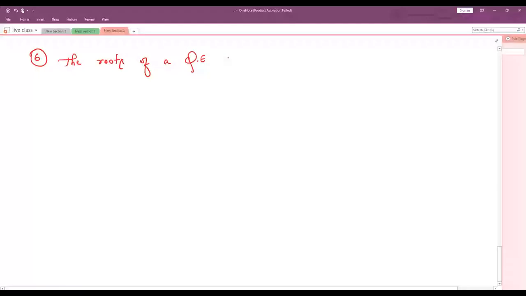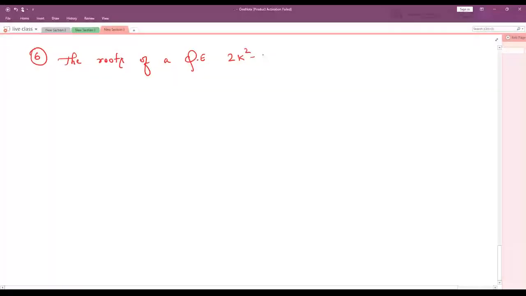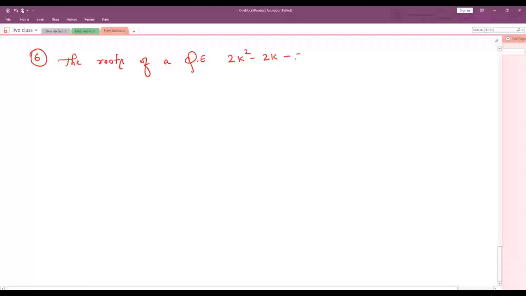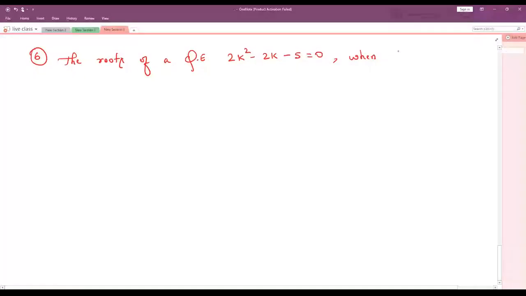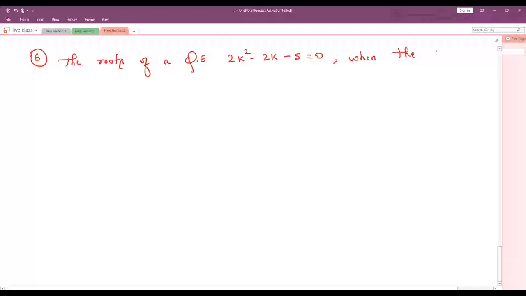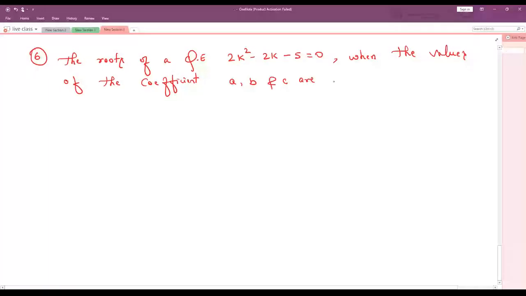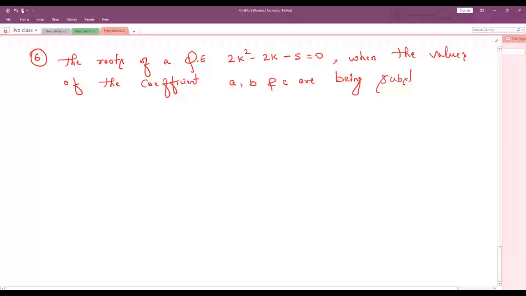The roots of the quadratic equation 2k square minus 2k minus 5 is equal to 0, when the values of the coefficients a, b and c are being substituted in the formula,